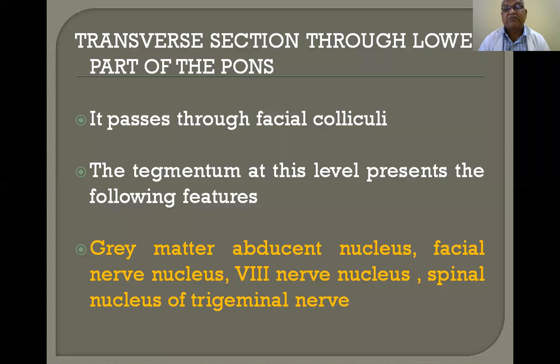So, a transverse section of the pons through the lower part passes through the facial colliculus. The tegmentum at this level presents the following features: gray matter, abducent nucleus, facial nerve nucleus, eighth nerve nucleus, and spinal nucleus of the trigeminal nerve. 5th, 6th, 7th, and 8th. The trigeminal nerve is the 5th nerve, the abducent nerve is the 6th, the facial nerve is the 7th, and the 8th nerve is the vestibulocochlear nerve. The sensory part of the facial nerve is called the nervus intermedius.